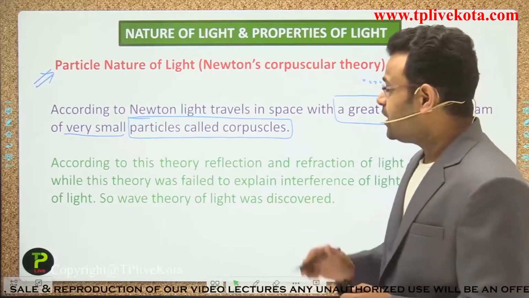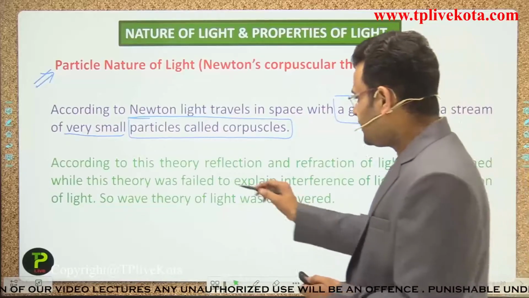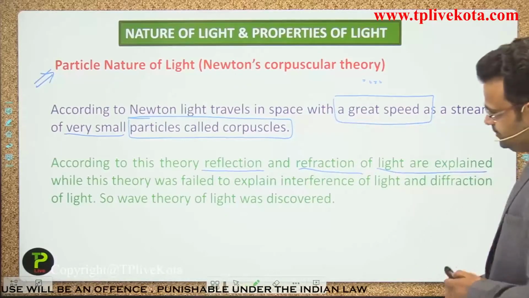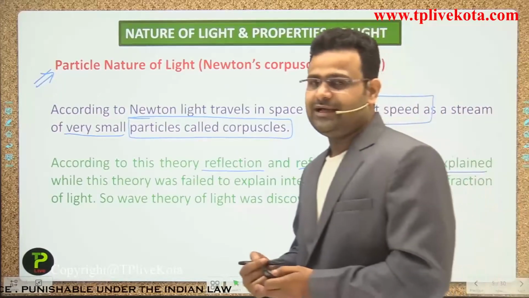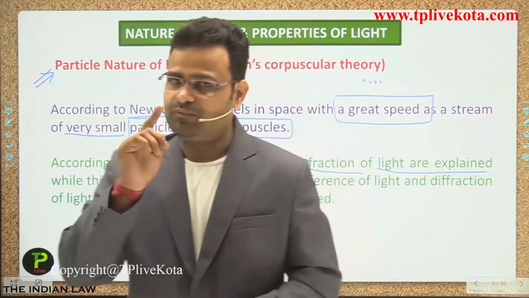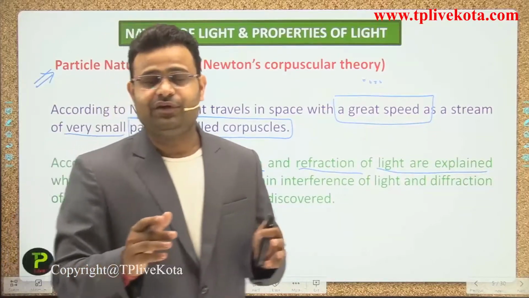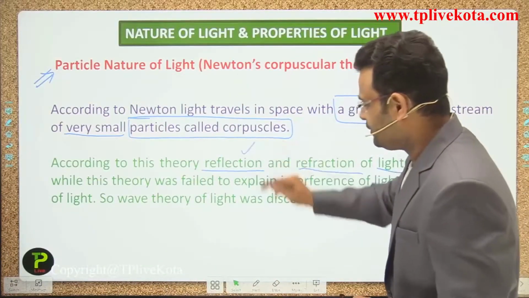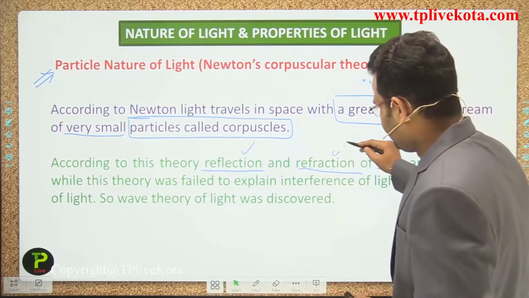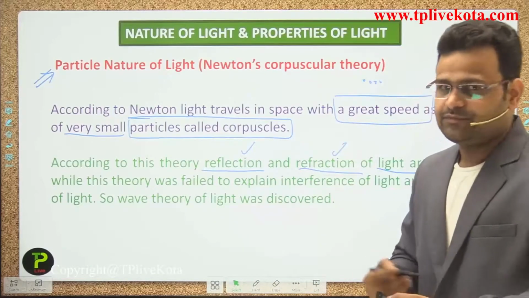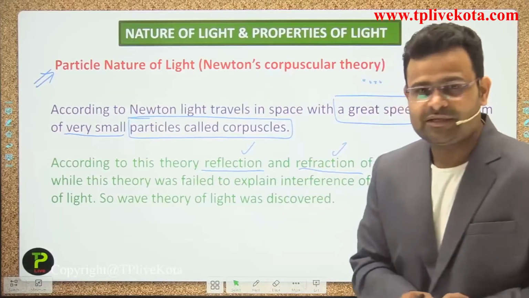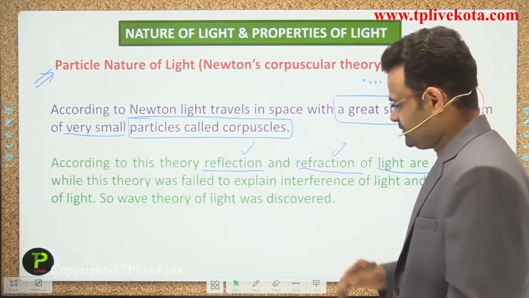According to this theory, the reflection and refraction of light can be explained. If we consider that light travels in the form of particles, we can prove two phenomena: the first is reflection, and the second is refraction. In further lectures we will completely discuss what we mean by reflection and what we mean by refraction.